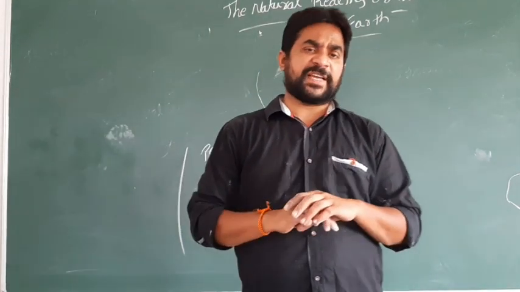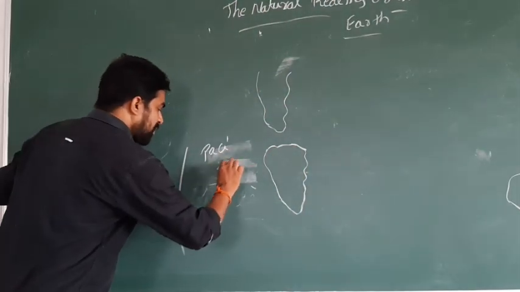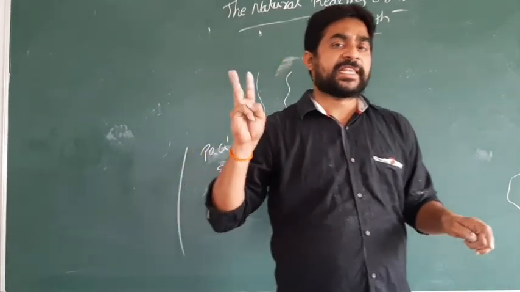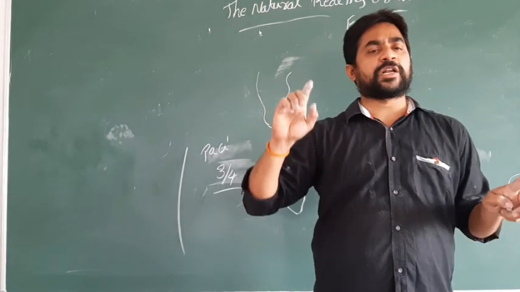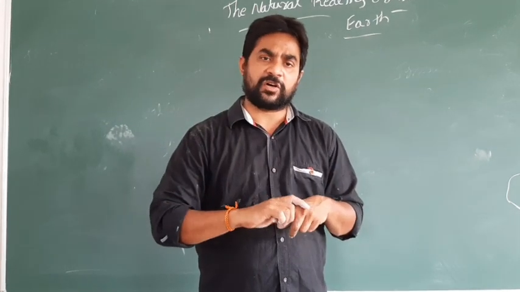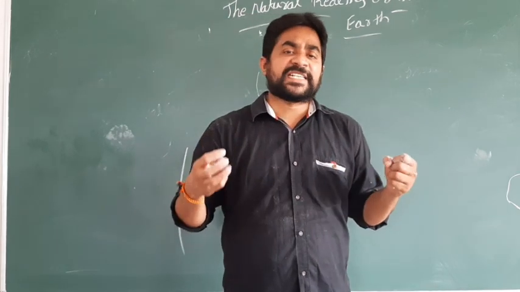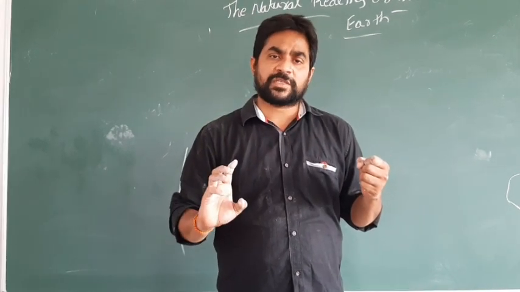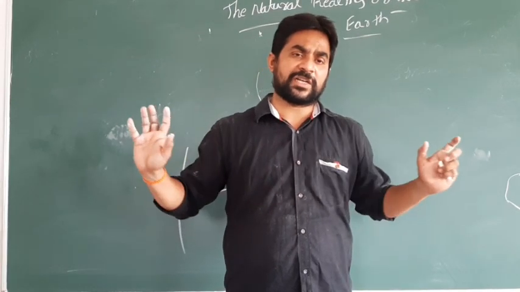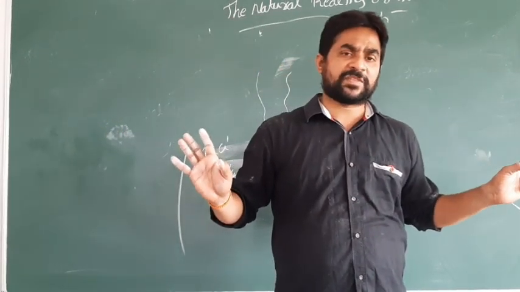Why is it called the Pacific Ring of Fire? Because the maximum number of volcanoes, that is three out of four volcanoes, occur in this area. So this area is called the Pacific Ring of Fire. Maximum volcanoes and earthquakes, three out of four volcanoes, occur in this area. Because of that, this area is called the Pacific Ring of Fire.